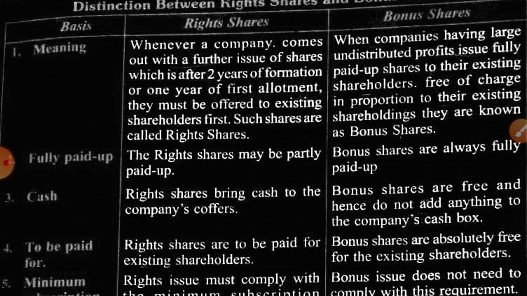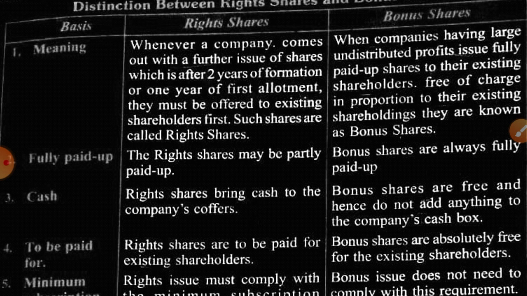Is this clear? And what are right shares? As I told you, when the company issues its shares and they want to again issue the same kind of shares, they give the right to the existing shareholders to purchase those shares at less than the market value.